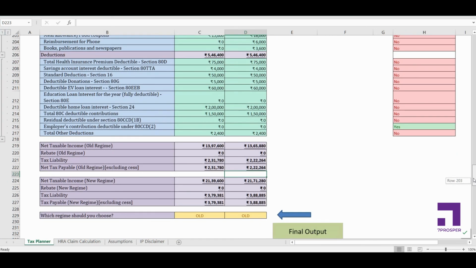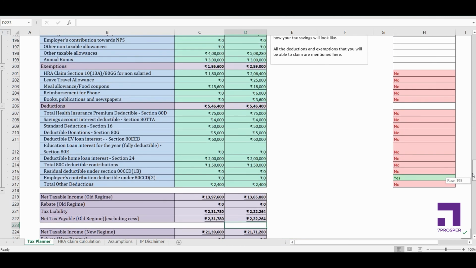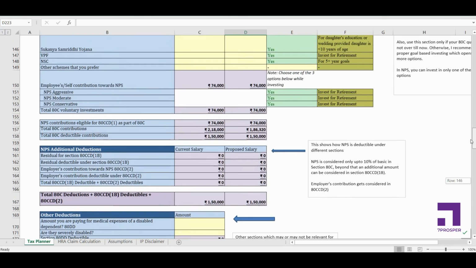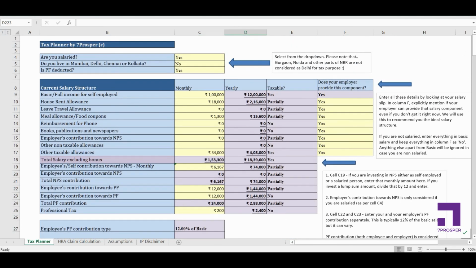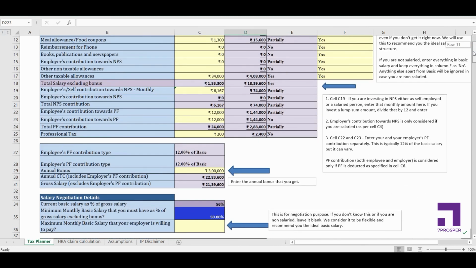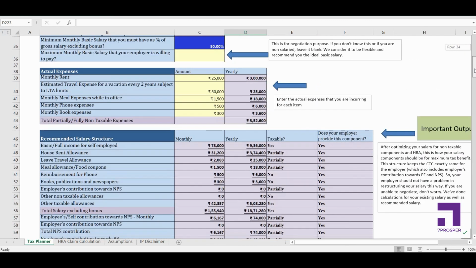Do try it out with your current salary. Check what your ideal salary should look like, and in case of any confusion, you can refer to this video again, and I've also provided some beautiful instructions here, so please do read them as well. With every yellow cell or every set of yellow cells I've provided you a few instructions, so do go through them.